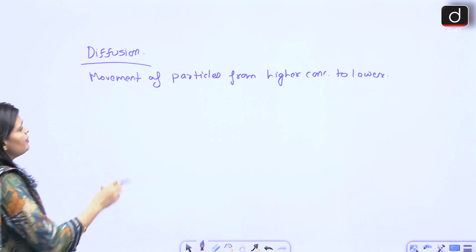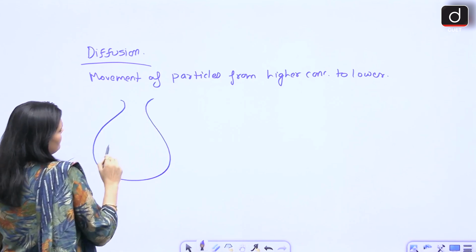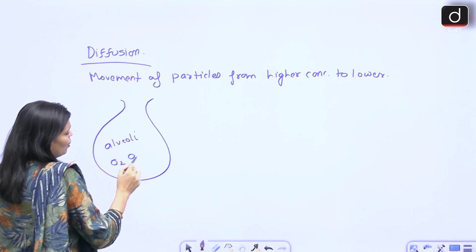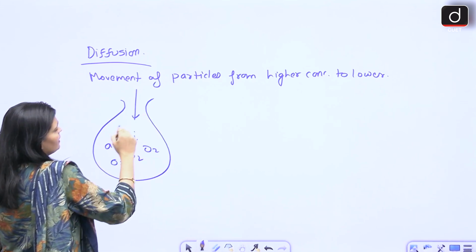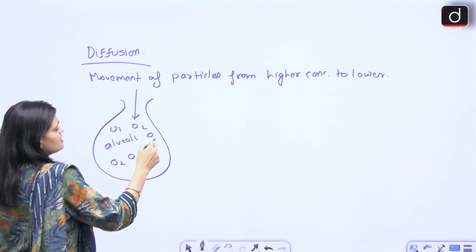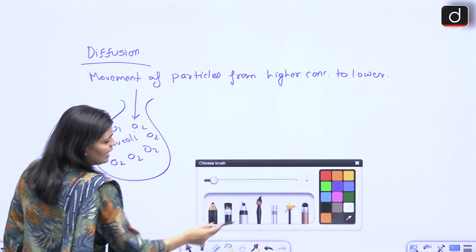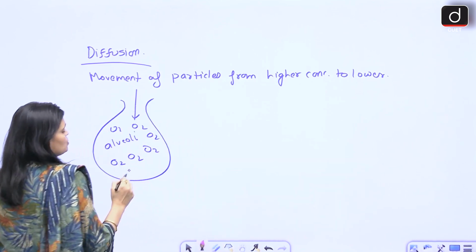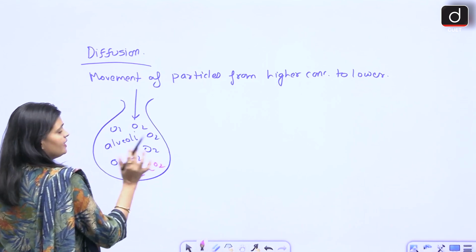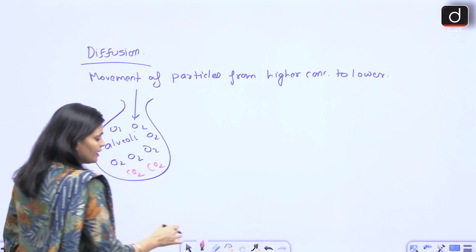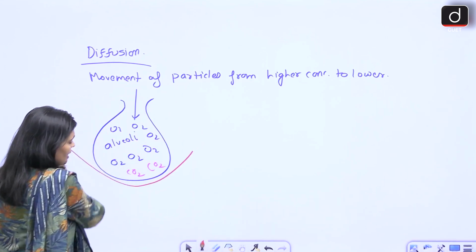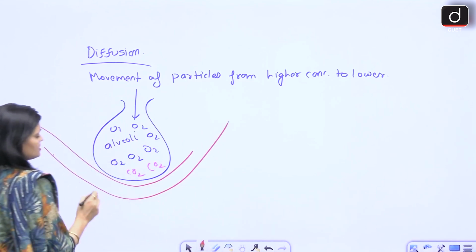ठीक है, तो अभी क्या हुआ, जैसे सपोज ये हमारी एल्वियोलाई है, right, so it has oxygen from outside, oxygen is higher concentration and it has carbon dioxide very less. Okay, now what happened, this alveoli is surrounded by blood vessels. What is this?